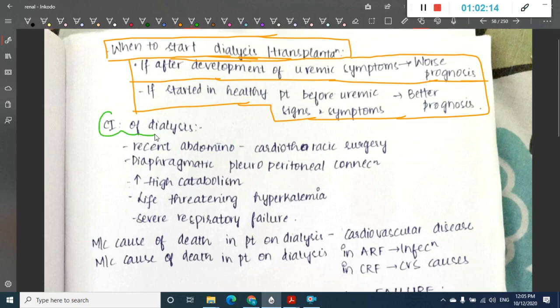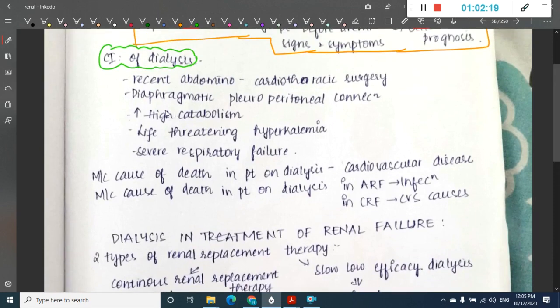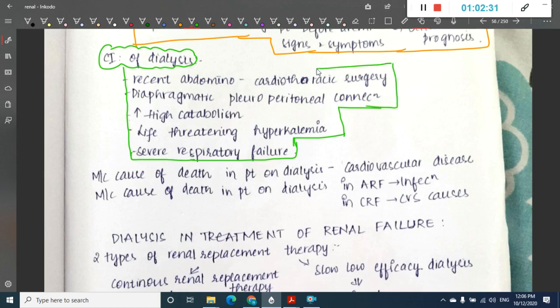Then the contraindications of dialysis include: we don't do dialysis if there is recent cardiothoracic surgery, because this will increase the complications of dialysis, including an increased risk of infections. Then we don't do dialysis if there is diaphragmatic pleuroperitoneal connection, increased catabolism, life-threatening hyperkalemia, or severe respiratory failure. So in all these conditions, dialysis is mainly contraindicated.